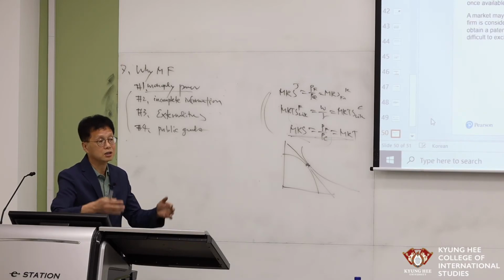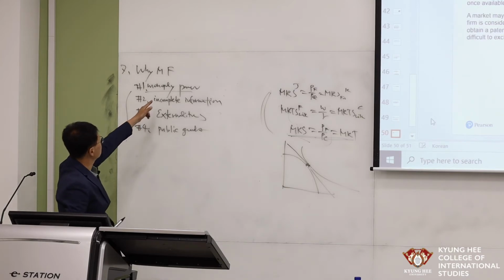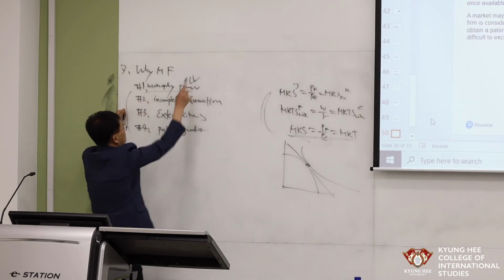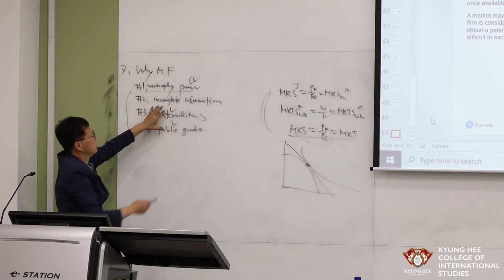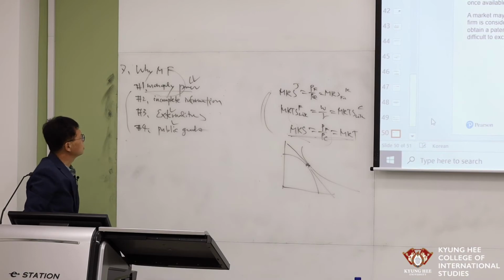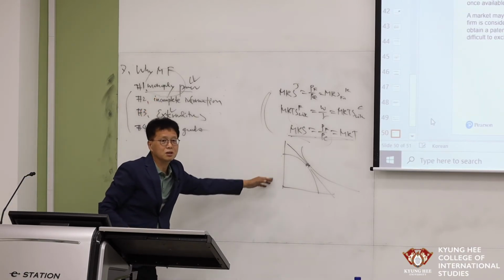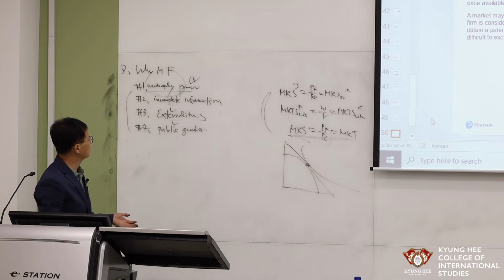So lots of problems happen. Why do markets fail? Monopoly power is the really important thing. Externality and public goods can be solved, but monopoly power is the most important reason why markets fail. Then this kind of best outcome cannot be attained.